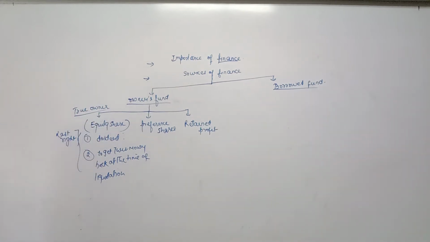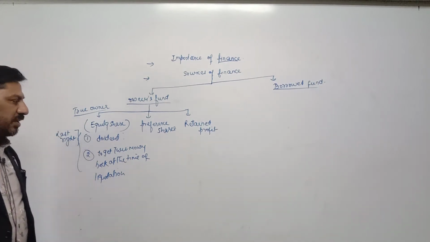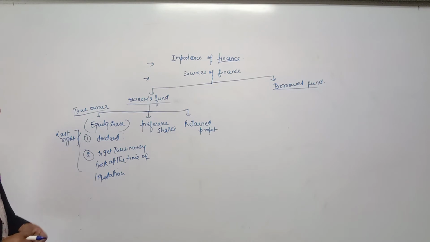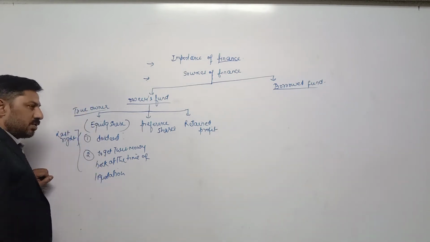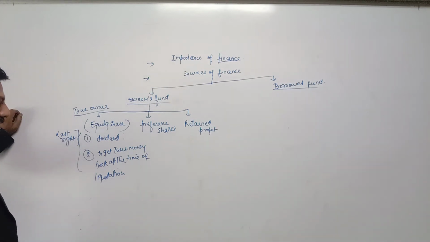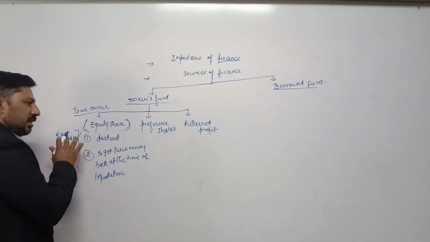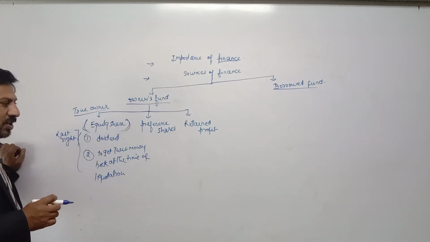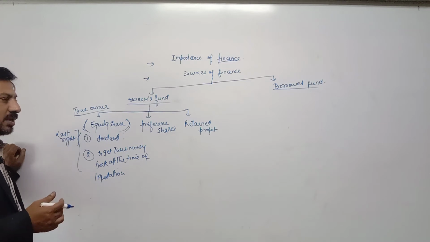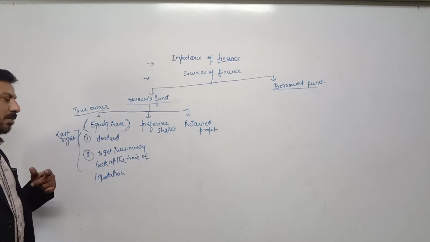For example, they have right to attend meeting, they have right to receive bonus share, they have right to cast their votes, means exercise their power to cast vote for every matter. So they are true owner of the company because they are taking risk. Taking risk here means the value of share fluctuates. Value of share also fluctuates in the market, increases or decreases. Which share? Equity shares.